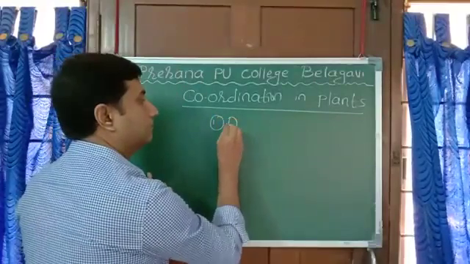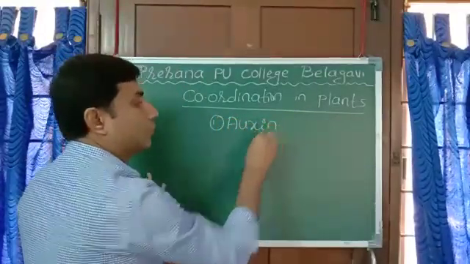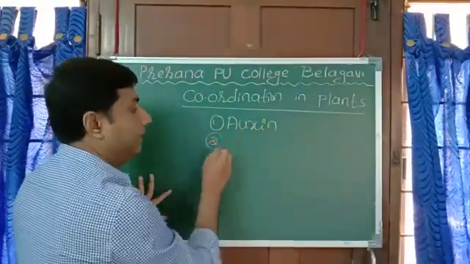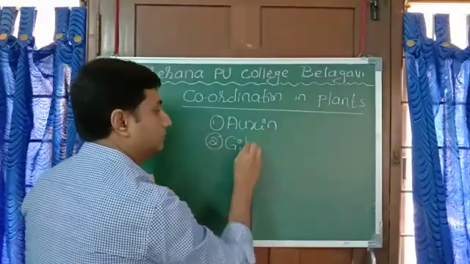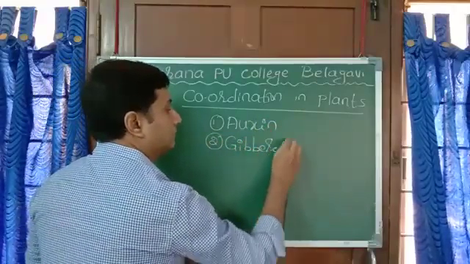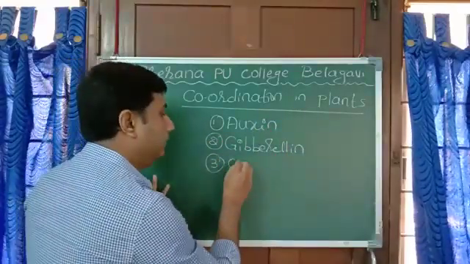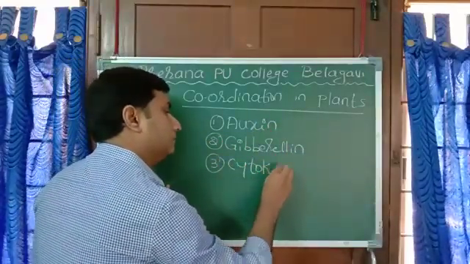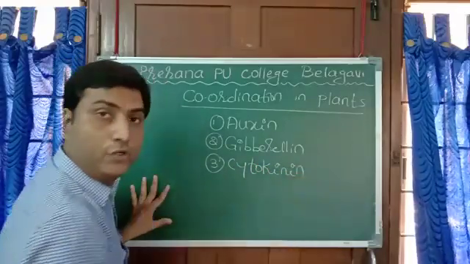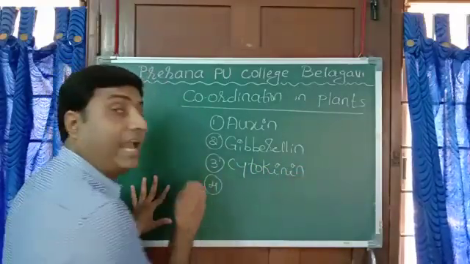auxin, gibberellin, cytokinin, abscisic acid.